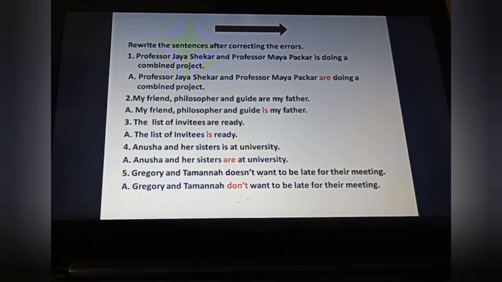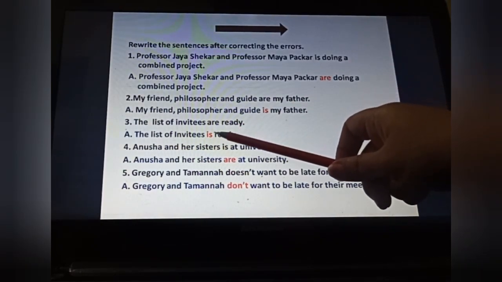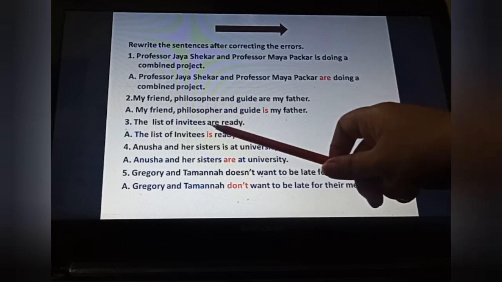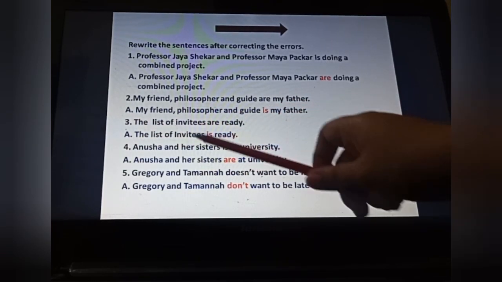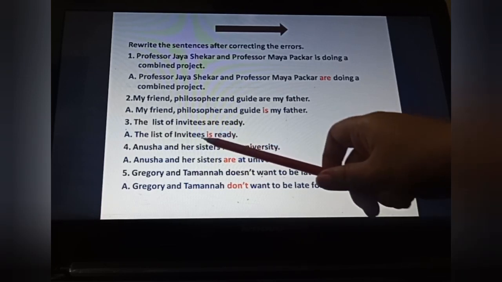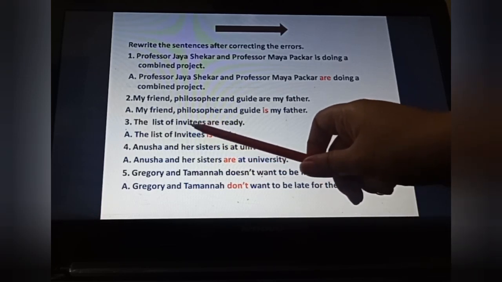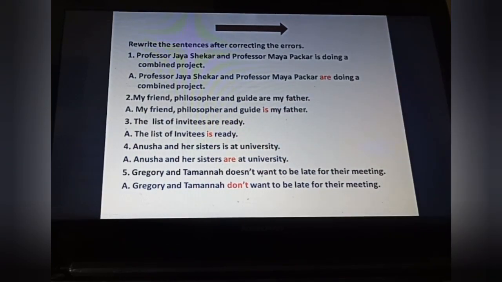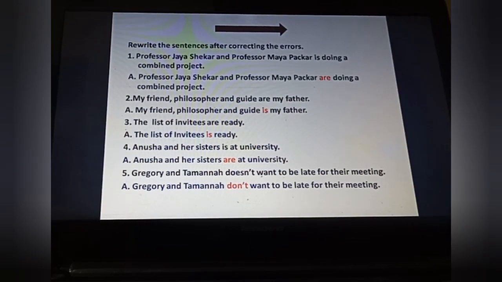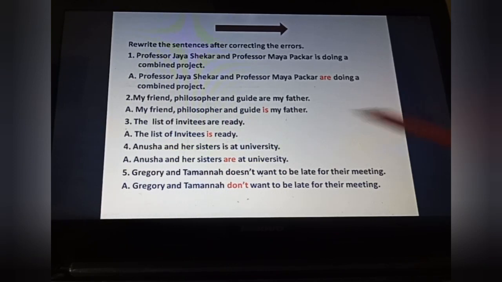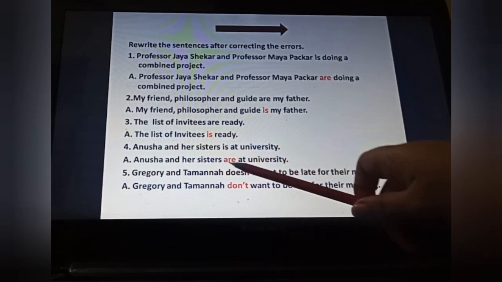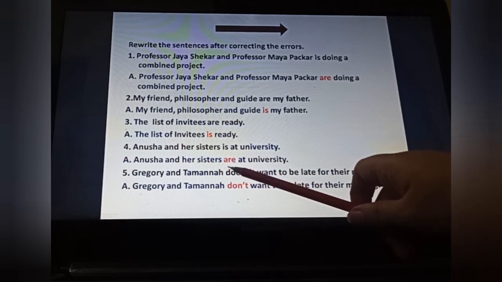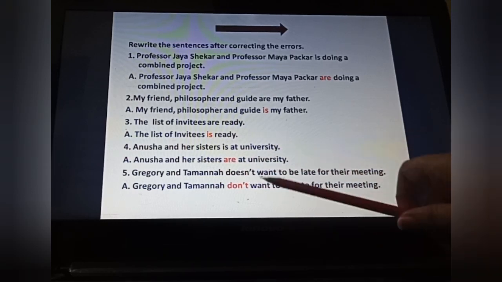Now the next one, the list of invitees are ready. As you can see here, are is given, but we have to put our verb according to the list. So the list of invitees is ready. Fine. We are not talking about the invitees. We are talking about the list. Next one, Anusha and her sisters is at university. Here more than two persons are there, Anusha and her sisters. That's why we have to put here a plural verb, are at university.